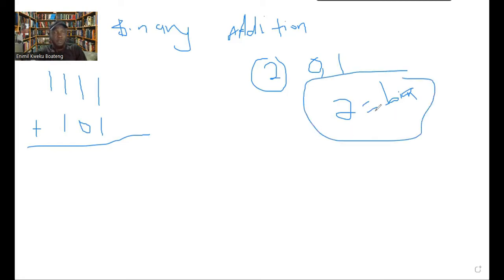Now, to convert 2 to binary, you can subtract the base, which is base 2, since you're working in base 2, from the number that you had. When you did 1 plus 1, you had 2. So you subtract the base from the number that you had, which gives us 0. Anytime you do subtraction, don't forget there's a carry of 1. It means that you have 1 remainder 0. So when you convert 2 to binary, you have 1 remainder 0. And since we write down the remainders, we write 0 here. But don't forget that there is a carry of 1 here.